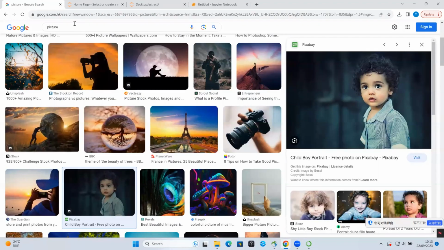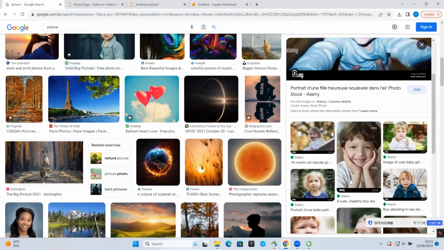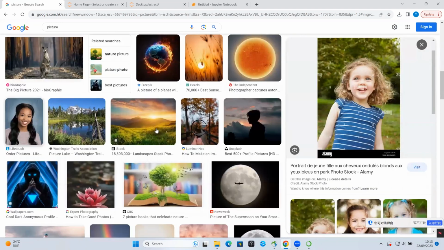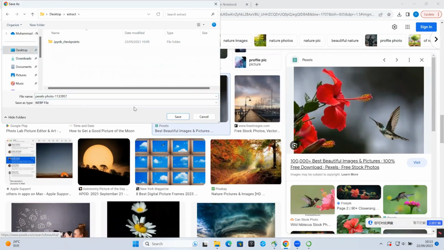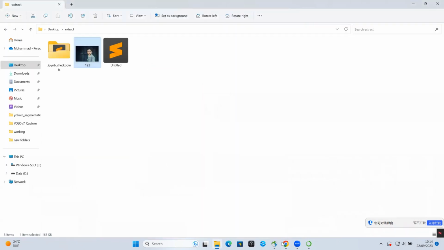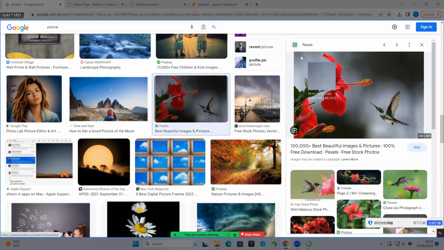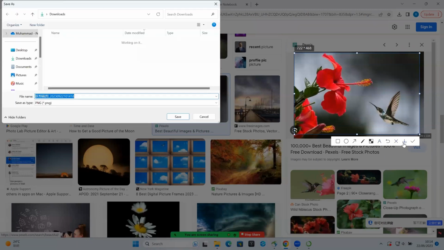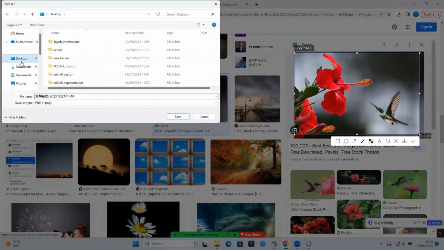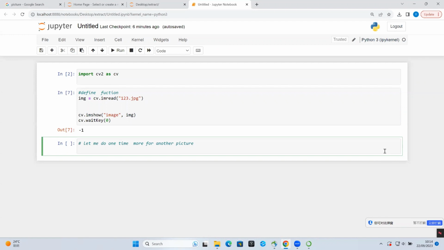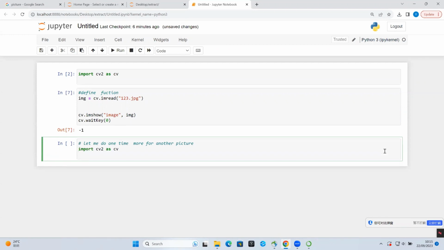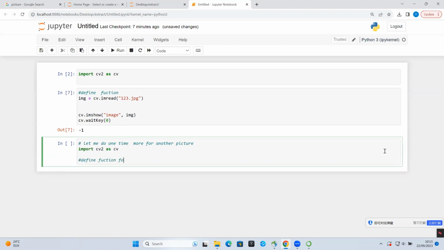For showing the image, we need to write the code cv.imshow, comma img, because img is our variable. Keep in mind that the waitKey will be with a capital K. This is how we can show the image through coding.